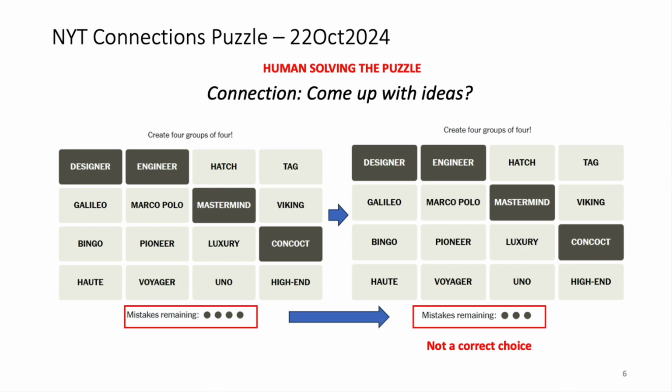In our first attempt, we try to form the first group with designer, engineer, mastermind, and concoct. These words seem to be involved with coming up with ideas. Unfortunately, this was not a correct group, costing 1 mistake.